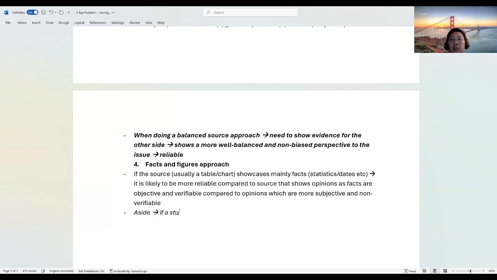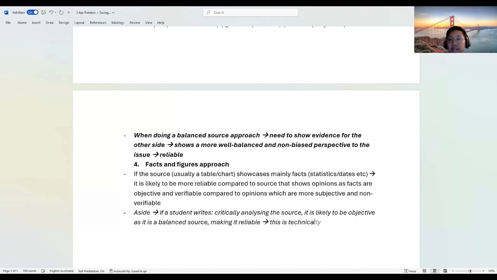If a student writes, oh, critically analyzing the provenance of the source, the source itself is likely to be objective as it's a balanced source, making it reliable, this is technically not correct.